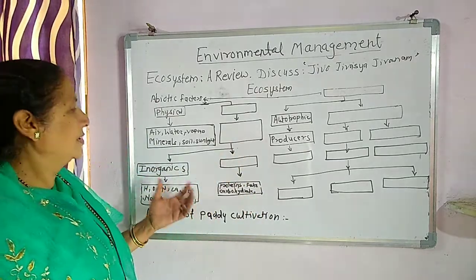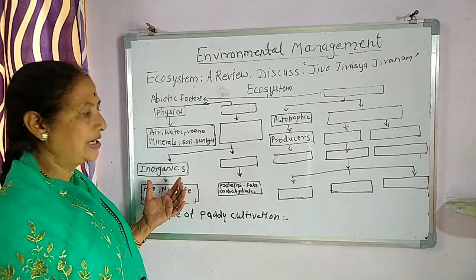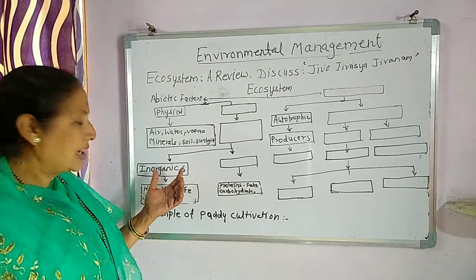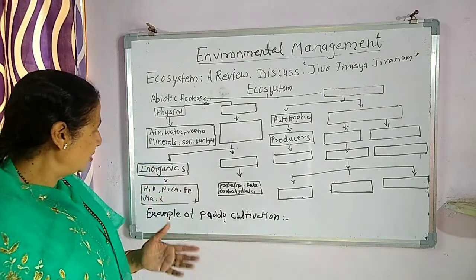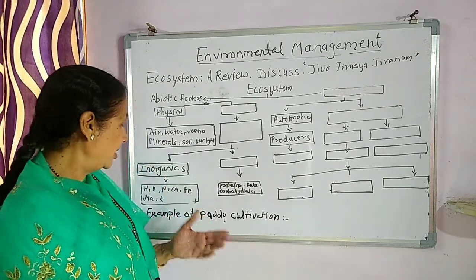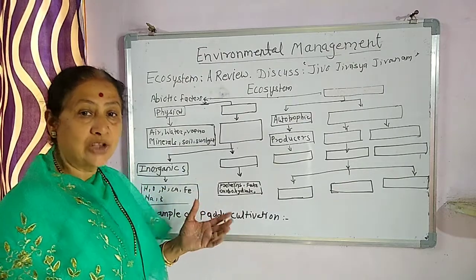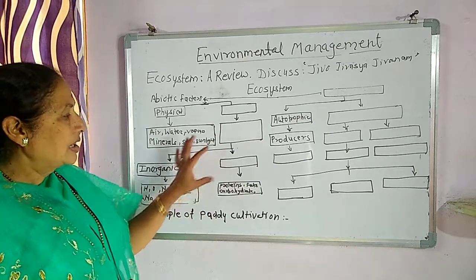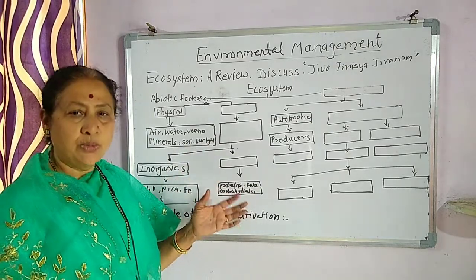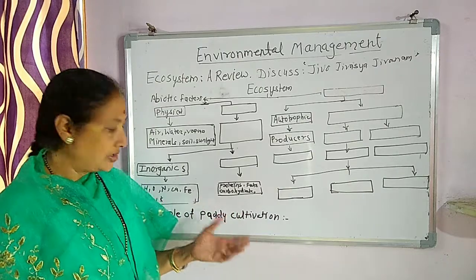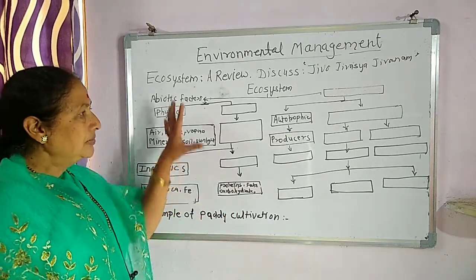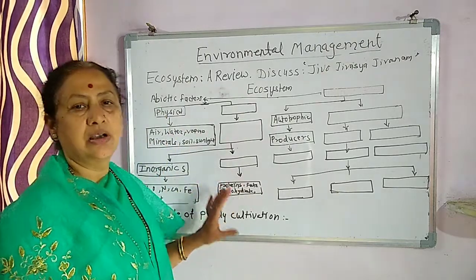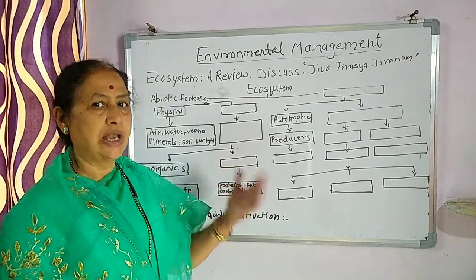Then next important, that is classified into organic and inorganic. Under the inorganic: hydrogen, oxygen, nitrogen, calcium, iron, sodium, potassium. These are the various inorganic factors. Then under the organic one, there are proteins, fats, carbohydrates. Now, this is all about the abiotic factors. They are given in the form of points that we have to elaborate